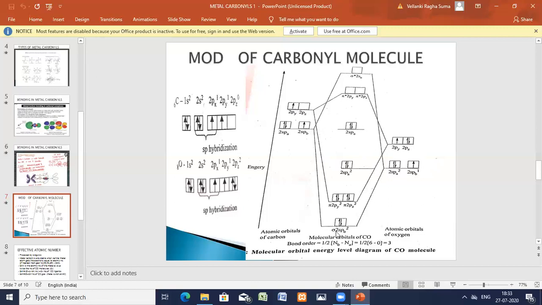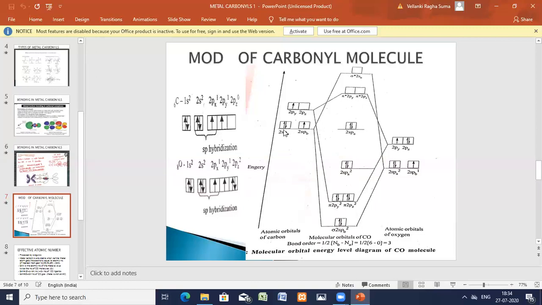Okay. Now we'll see the molecular orbital diagram. Previously, that is 1s, 2s: sigma 1s, sigma star 1s, sigma 2s, sigma star 2s. Everything is over. Now here, these two undergo hybridization, and the 2sp orbital 2.